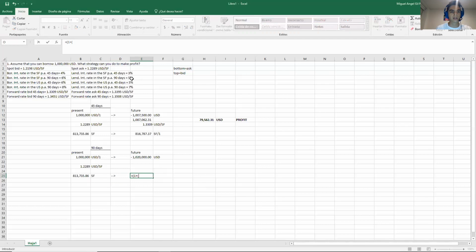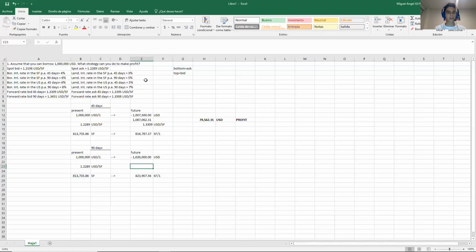That means it's this one. 0.05 times 90 over 360. And all of this times the initial value. So this is the amount of Swiss francs that I have in the future.